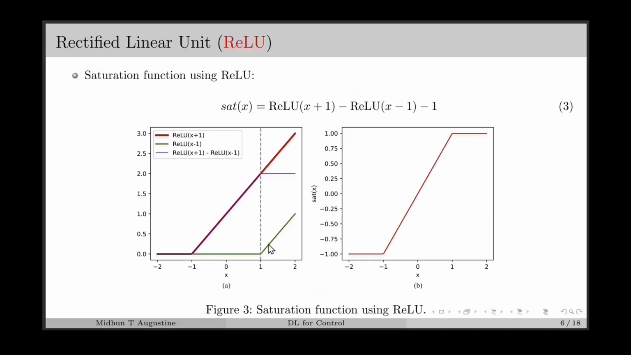Now, if we subtract this function from this function, we obtain this curve in blue color, where we can see that until this point, this function is 0. Therefore, this output does not get affected. After this, we will be subtracting this portion from this, which makes the output go like this. This is the graph of ReLU of x plus 1 minus ReLU of x minus 1. This function goes from 0 to 2, which we can see here. Now, if we subtract 1 from this function, we obtain the saturation function as can be seen in this figure. And this is the equation for the saturation function.